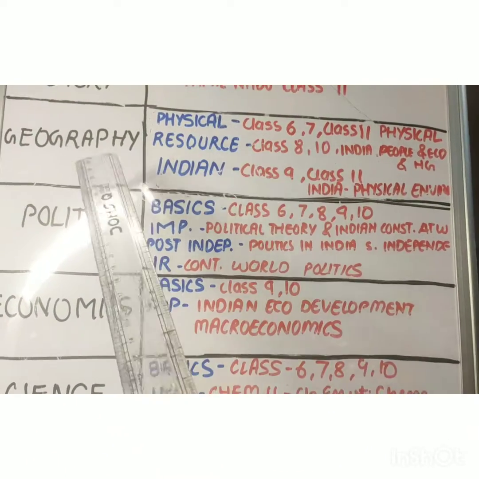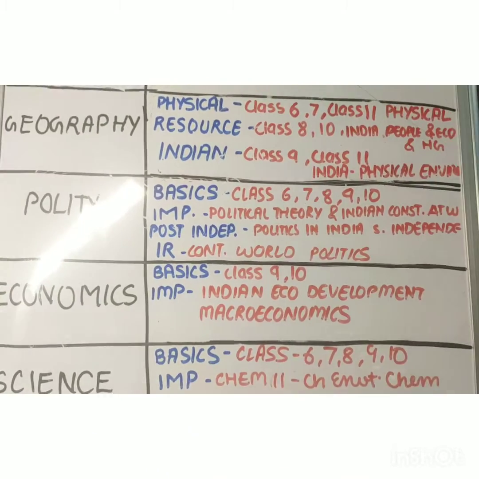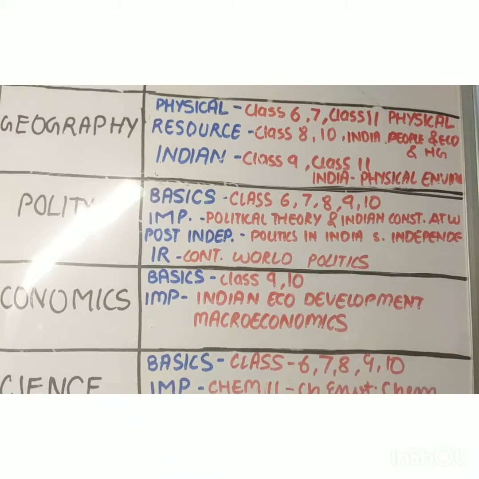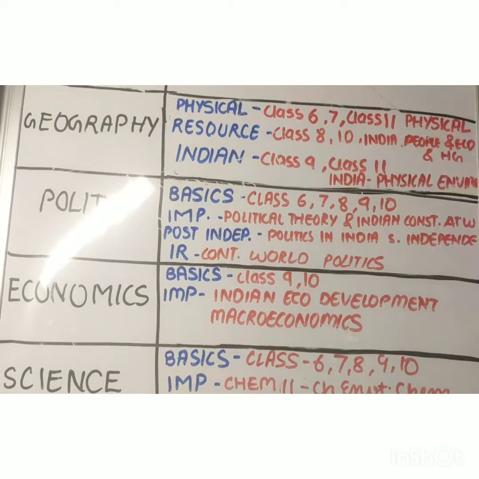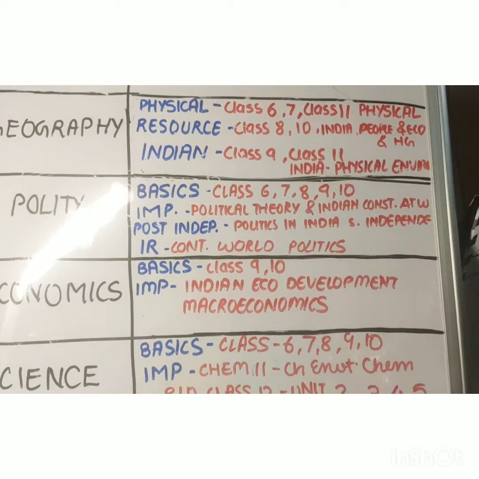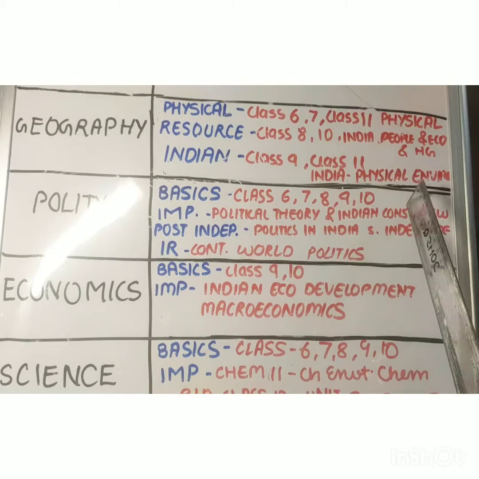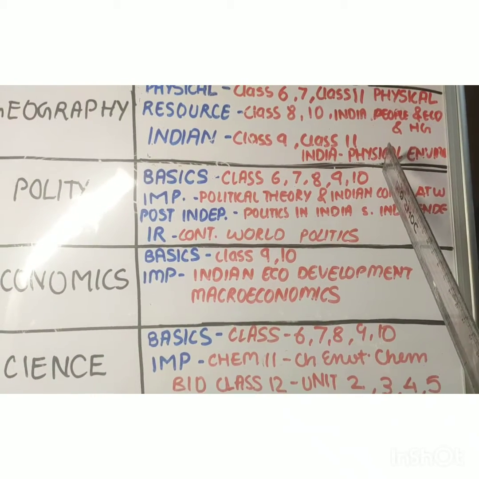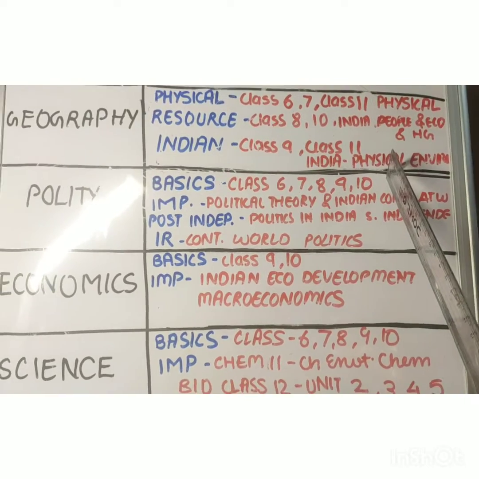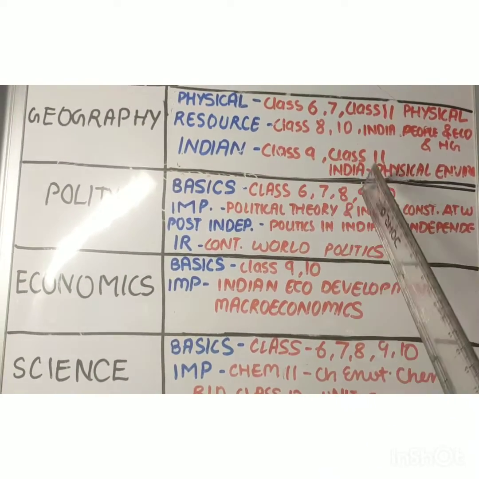Then for resource geography, read class 8th NCERT, class 10th NCERT, and India: People and Economy, and Human Geography for the resources. Then for Indian geography, read class 9th NCERT, then the class 11th India: Physical Environment book. So this is how you will complete the geography syllabus for UPSC in 3 major portions, and that would be much easier for you than going from 6th, 7th, 8th, 9th, 10th, 11th, 12th. Because for understanding the 11th physical geography, you first need to read the 6th and 7th. So go in this order only.